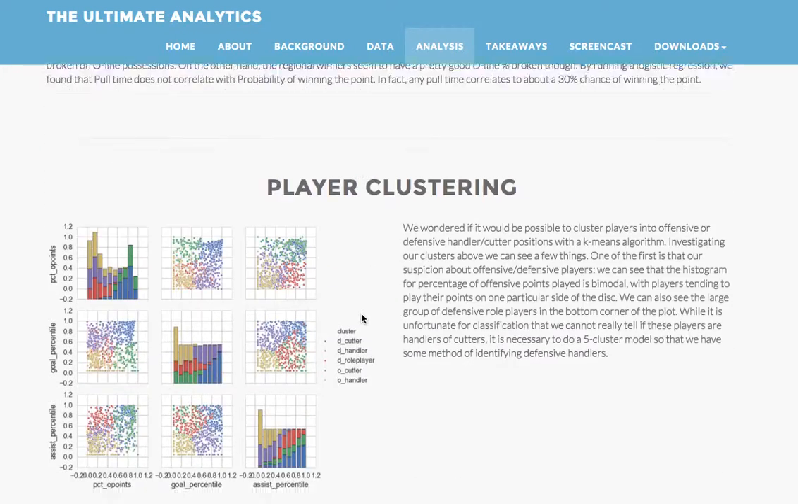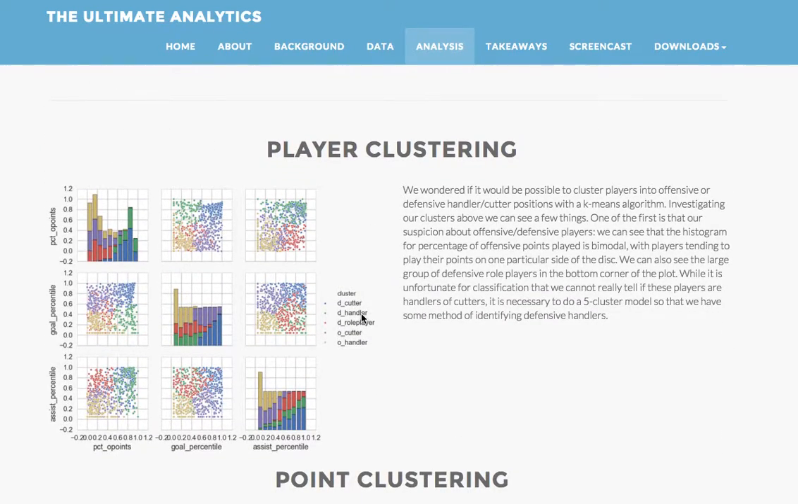We used k-means clustering to differentiate between different player positions and found 5 clusters: offensive and defensive cutters and handlers, and also defensive role players. We found that offensive cutters tended to be the best players. Not only did they score the most, but they also were very good at getting assists.